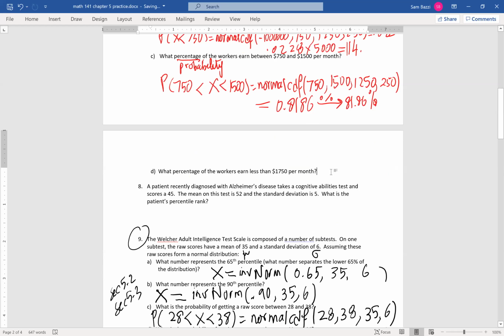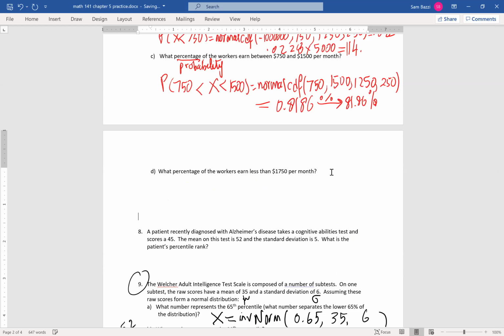Let's see this one here. What percentage of the workers earn less than 1,750 per month? Same thing, guys. We're going to do the probability, and we're going to do normal CDF. Negative a million or a billion.